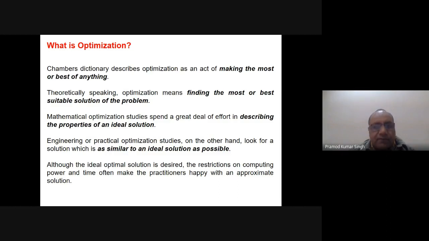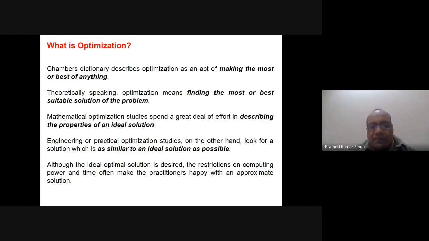I'm just taking here a few definitions from different dictionaries and from some other people who have given a definition. So Chambers dictionary describes optimization as an act of making the most or the best of anything. Theoretically speaking, optimization means finding the most or the best suitable solution of the problem. So if I just move from the dictionary to common people,